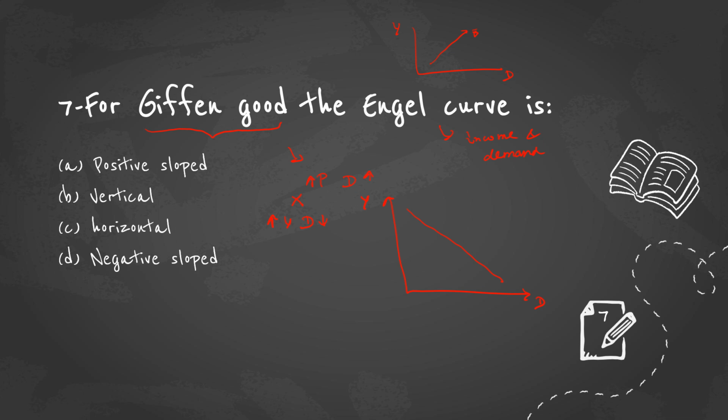When price increases, demand increases, and when income increases, demand decreases. This is the relationship between price, demand and income for Giffen good. Therefore the Engel curve will be negatively sloped. What about the demand curve, the normal demand curve which we draw between price and demand? Here the demand curve will be positively sloped for Giffen good.